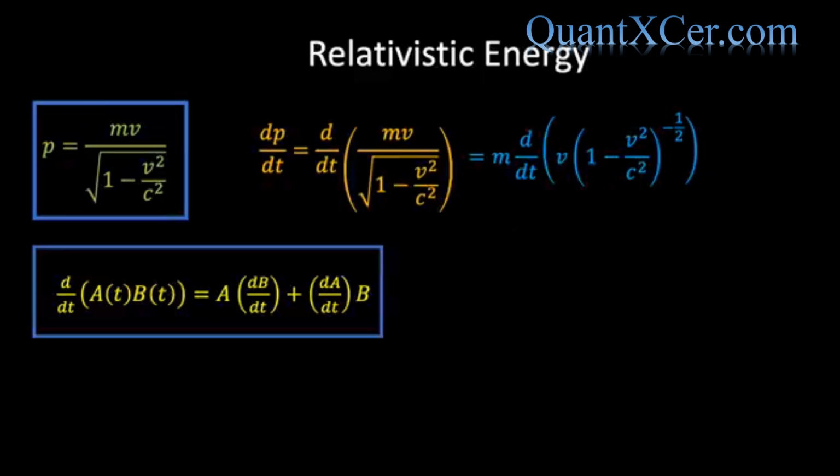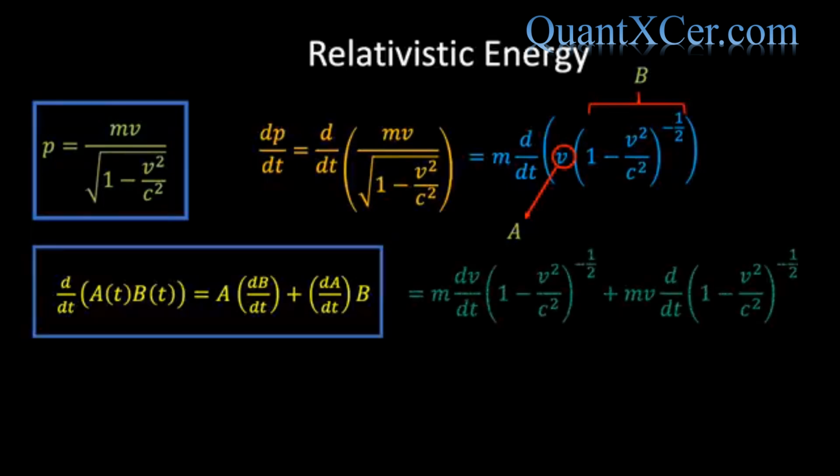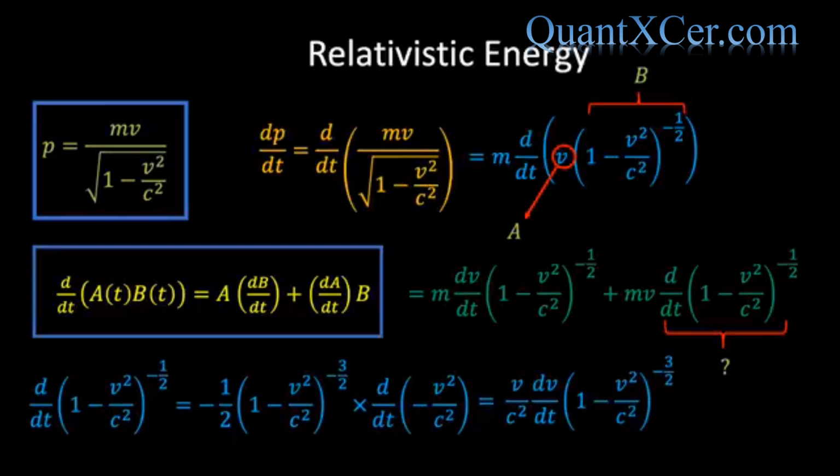Applying this to our example, we see that v is playing the role of a, and 1 minus v squared over c squared raised to the power of minus 1/2 is playing the role of b. Applying the product rule, we find the following ghastly green expression. Next, we want to calculate the highlighted derivative of 1 minus v squared over c squared raised to the power of minus 1/2. If we do this, then we find the following blue expression, which simplifies to v over c squared dv/dt multiplied by 1 minus v squared over c squared raised to the power of minus 3/2.